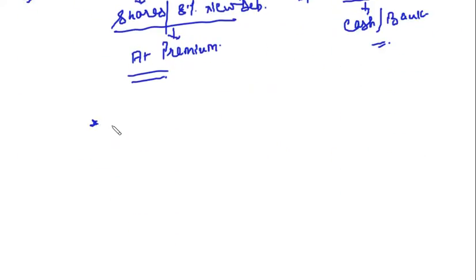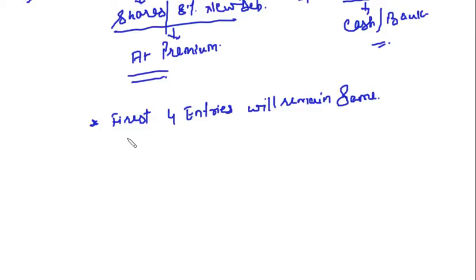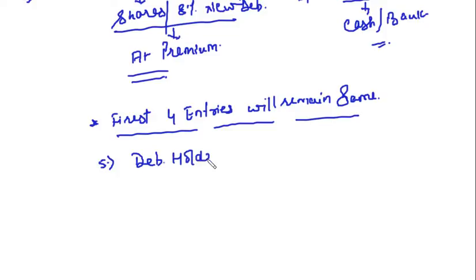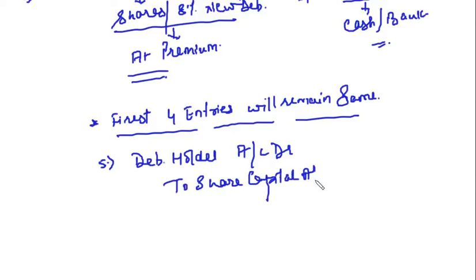So, first 4 entries will remain the same, right? Then what is going to be the fifth entry? Fifth entry will be debenture holder account debit. Clear? To share capital with the nominal value.